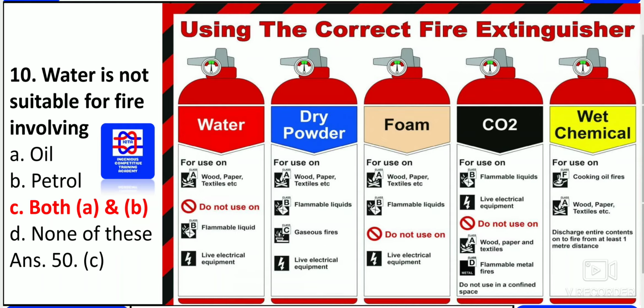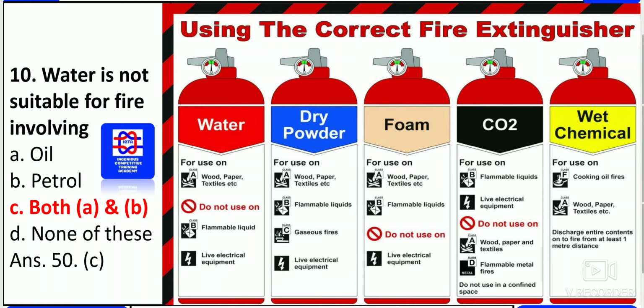These are very important. You can see how the cylinders are used. Water is for wood, paper, textiles. Live electrical equipment can also be used at a safer distance. Dry powder is for wood, paper, textiles, flammable liquids, gaseous fires and live electrical equipment.